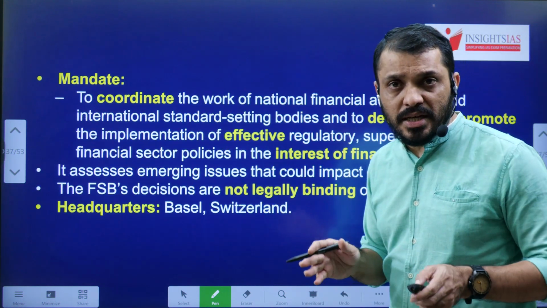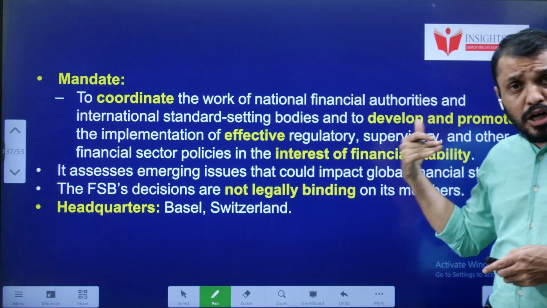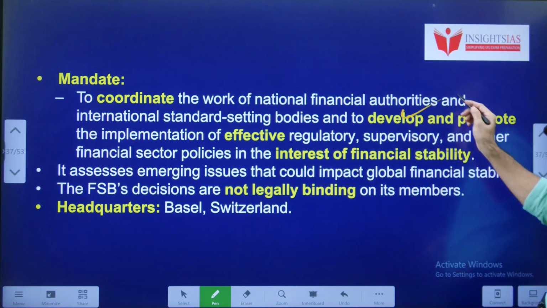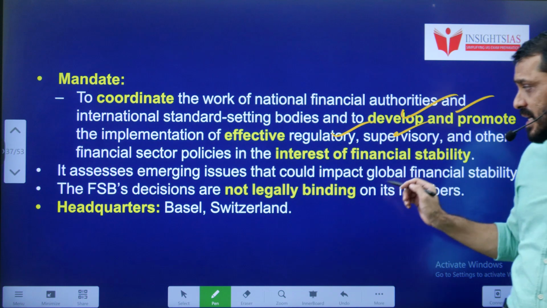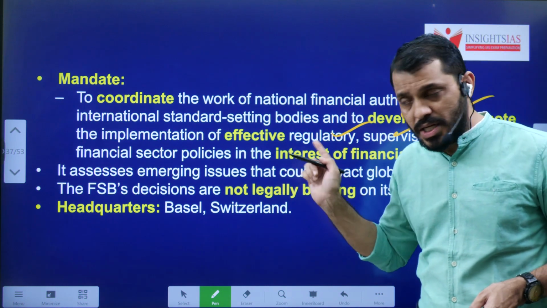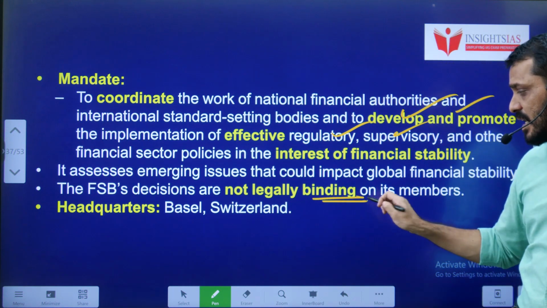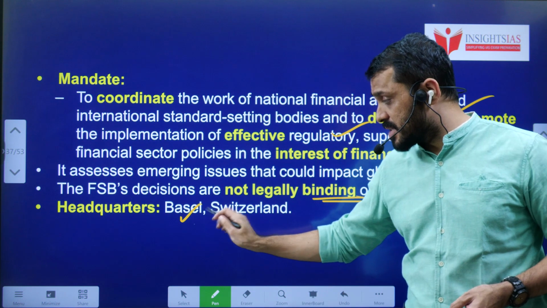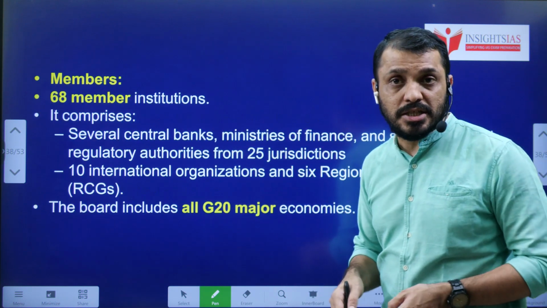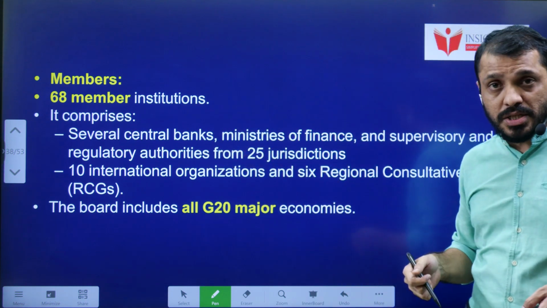All these organizations will be coordinated by FSB, and not only the coordination, they also develop and promote very effective regulatory practices in the best interest of the financial stability. And the FSB decisions are not legally binding, they are only recommendatory in nature. FSB Secretariat headquarters present in Basel, Switzerland. FSB membership, 68 member institutions.